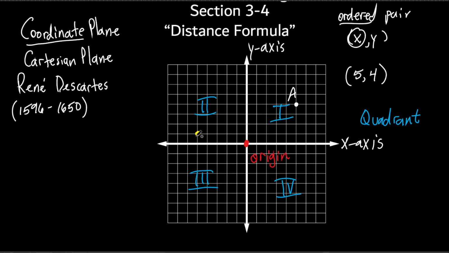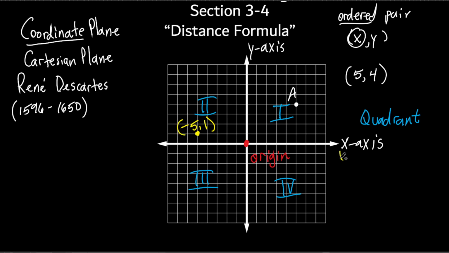So let's find the coordinate of this point. So where do we start? At the origin. This time, instead of going right, we go what? Left. So let's count. 1, 2, 3, 4, 5 to the left and 1 up. So the coordinate of this point would be, but it's not 5 because we went to the left. Right, it's -5, and we went up, so it's +1.